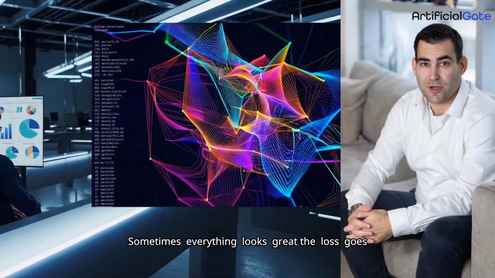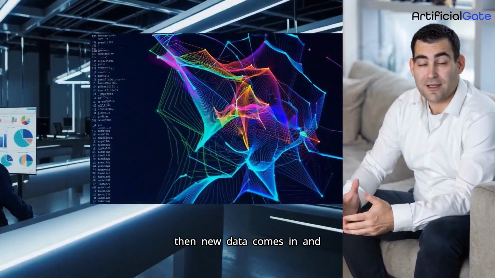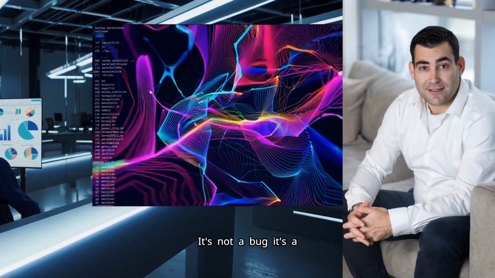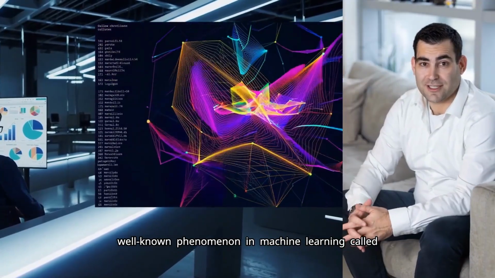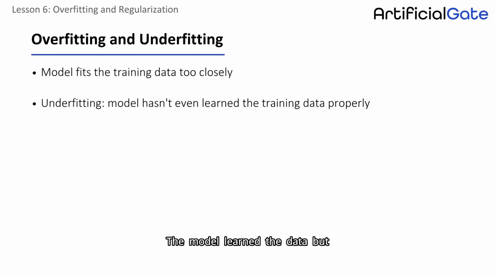Sometimes everything looks great, the loss goes down, the accuracy goes up, and then new data comes in and the performance crashes. It's not a bug, it's a well-known phenomenon in machine learning called overfitting. The model learned the data, but not the patterns. It remembers, but it doesn't understand.